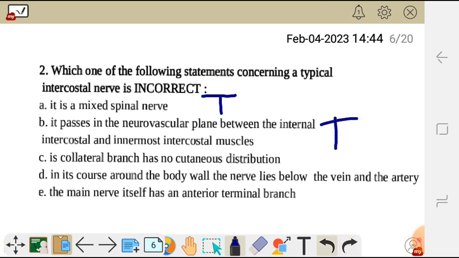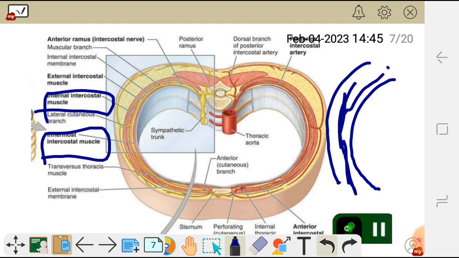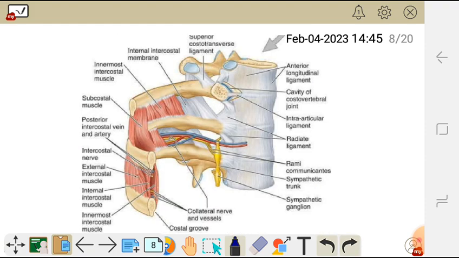So let's go to C. Its collateral branch has no cutaneous distribution. So C is false. Its collateral branch has cutaneous distribution. It also innervates the surface or the skin. Okay, so let's see this collateral branch. The collateral branch is simply the branch as it passes like this.